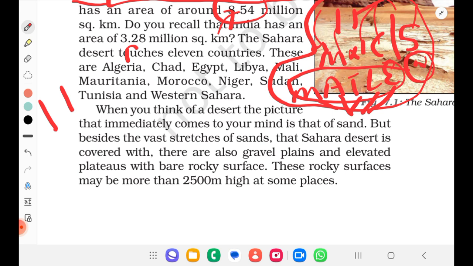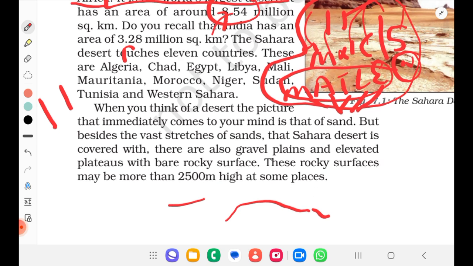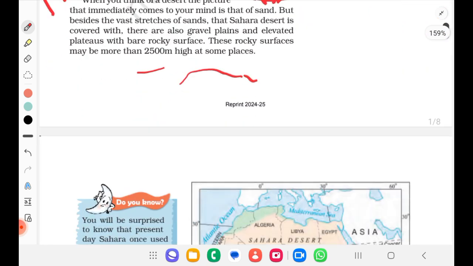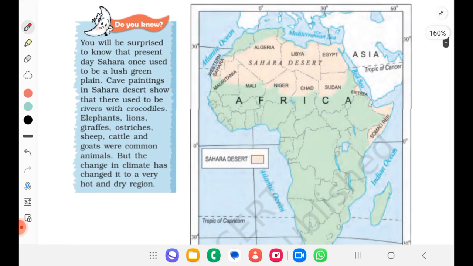When you think of desert, the picture that immediately comes to your mind is that of sand. But besides the vast stretches of sand that the Sahara Desert is covered with, there are also gravel plains and elevated plateaus with bare rocky surface. So deserts are not only plains, we also have plateaus. These rocky surfaces may be more than 2500 meters high at some places.